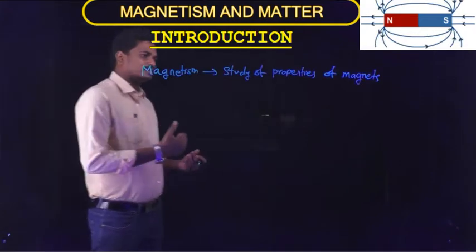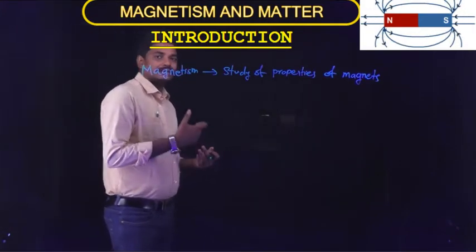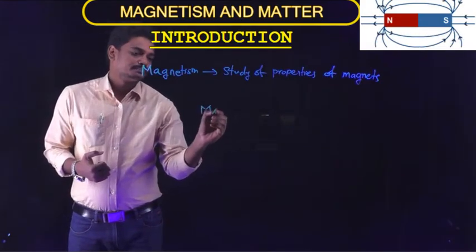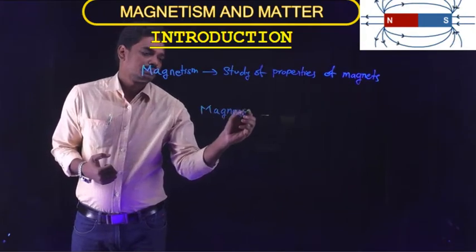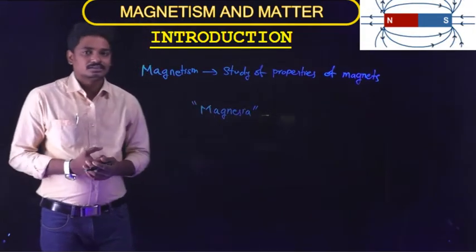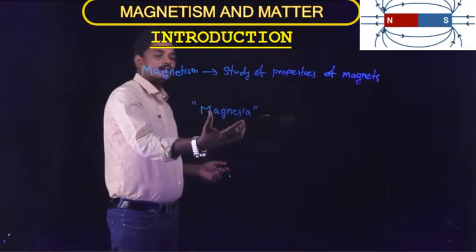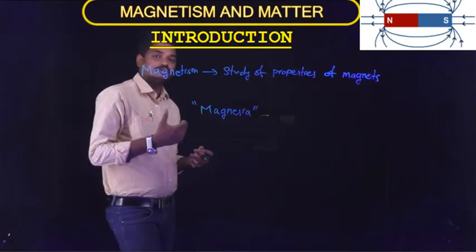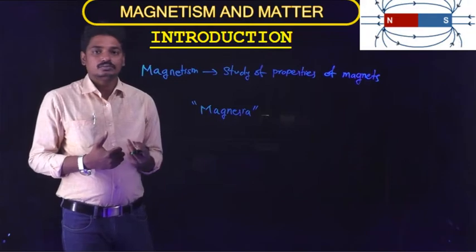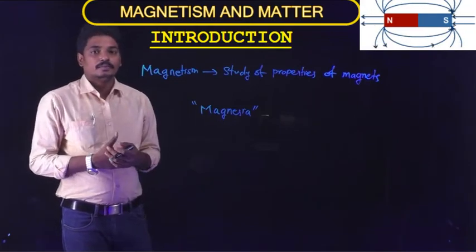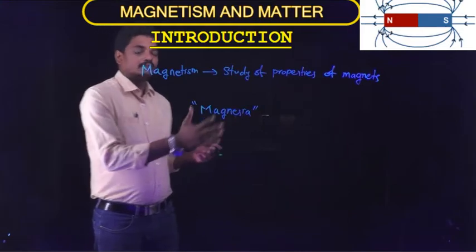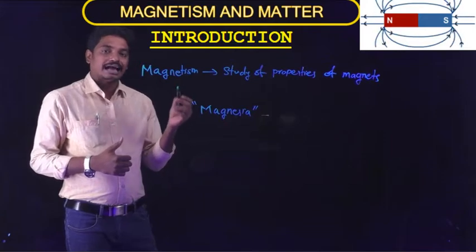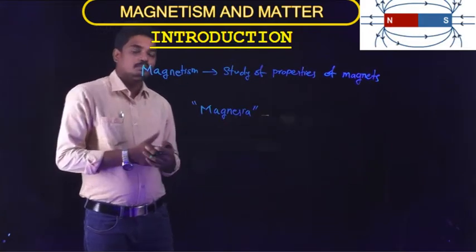The word magnet came from an island in Greece which is called Magnesia. On this island, the shipyard workers observed that their wooden shoes, which have nails in them, became unable to move when they were walking on that island. Also the rods which have iron strips on them showed unusual behavior.